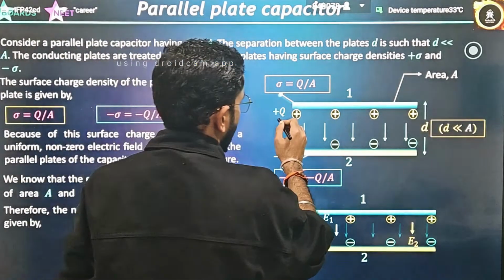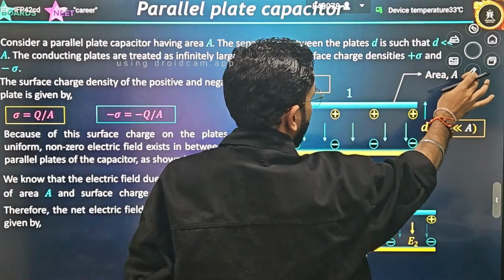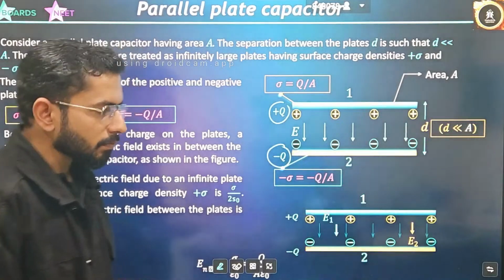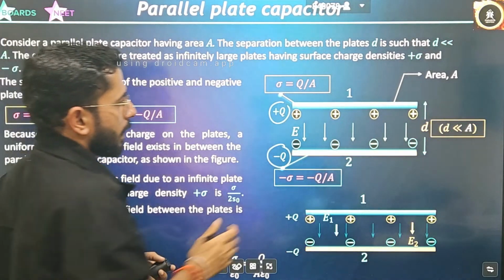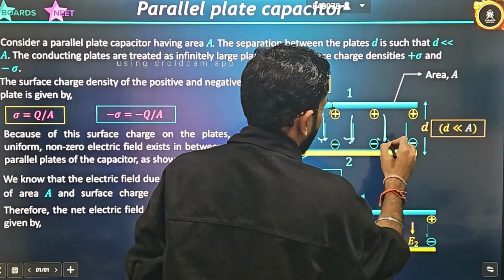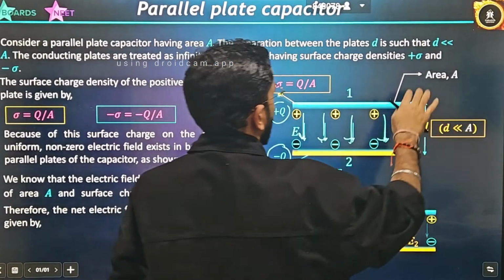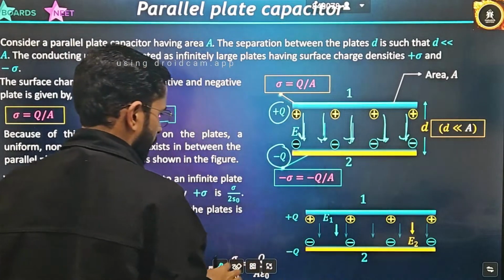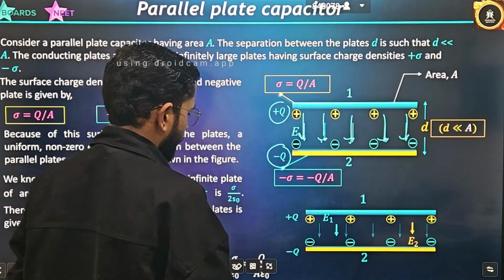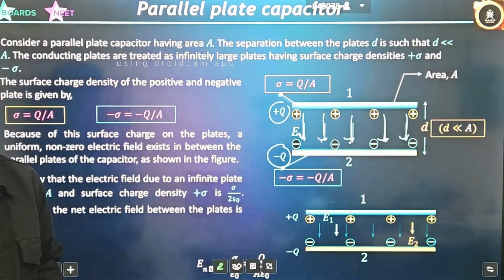Now one body will have a positive charge, and the other will have a negative charge, plus Q and minus Q. Due to that, the electric field will go from higher potential to lower potential, correct? Now tell me, what will be the net electric field between them?